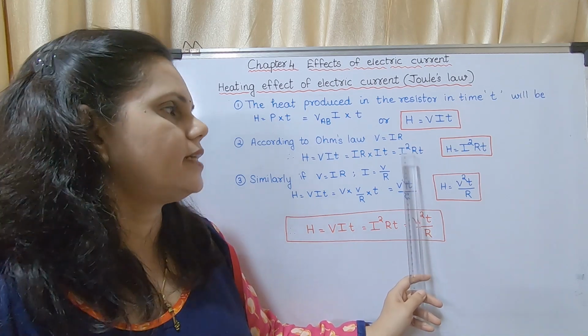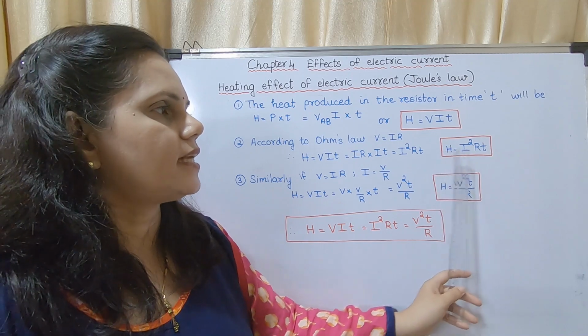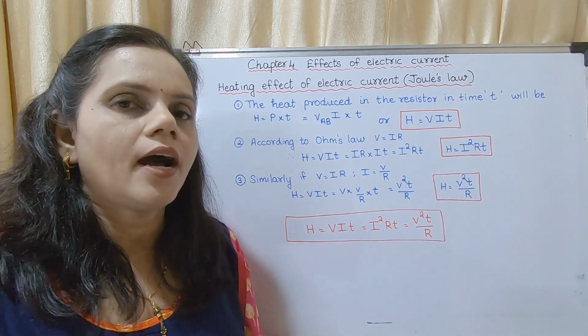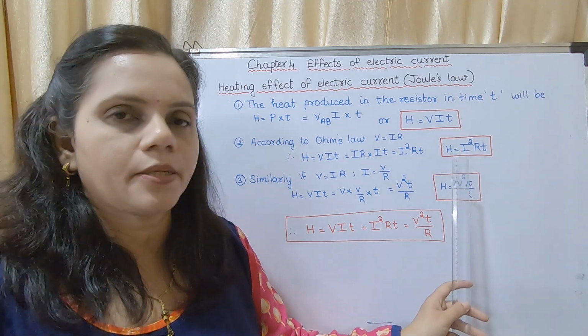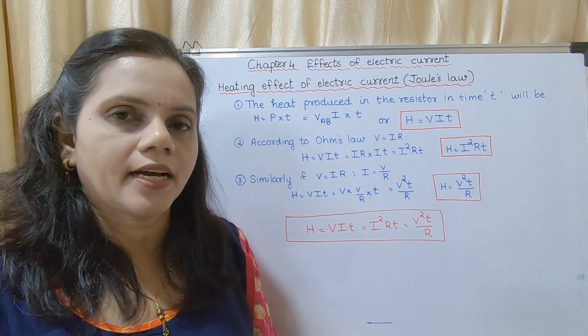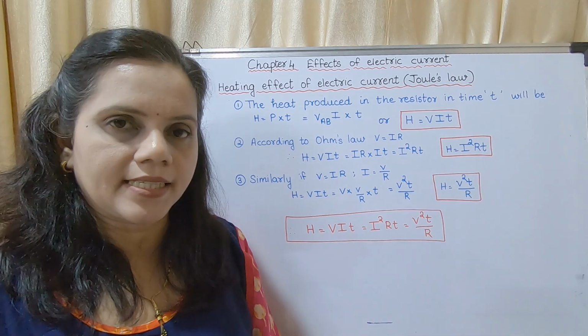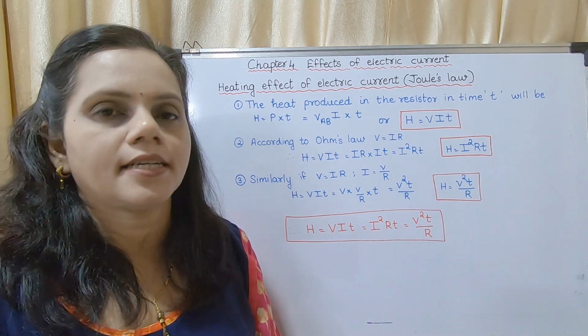This is the second equation, that is H is equal to I square RT. Another equation for heat produced. So H is heat produced, I is current, R is resistance, and T is time.